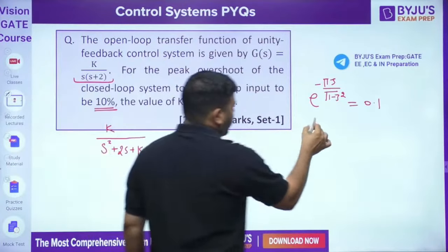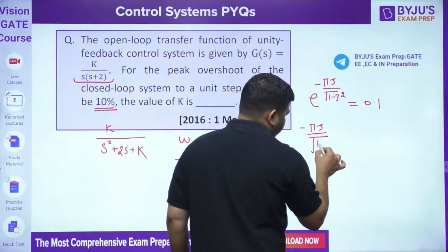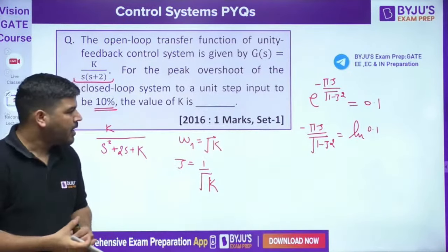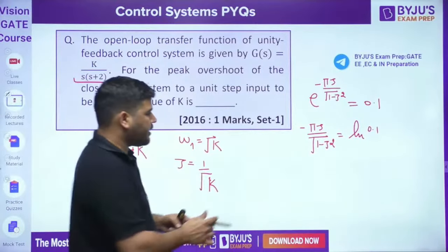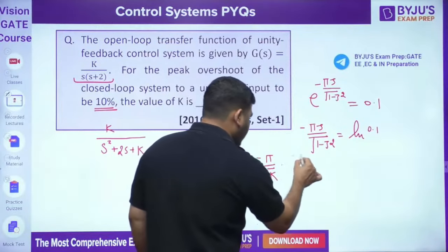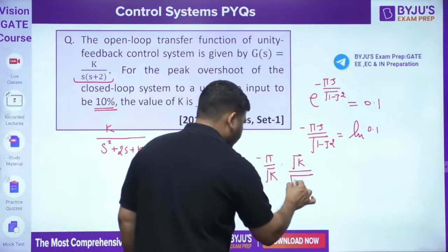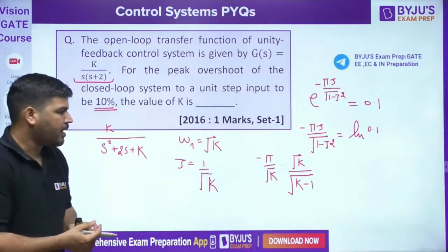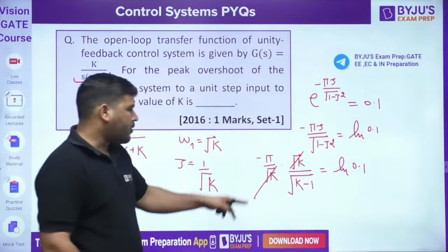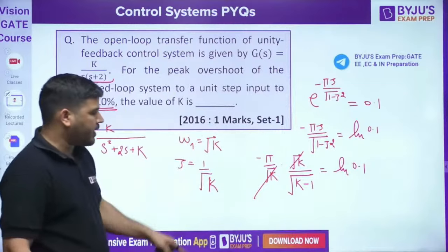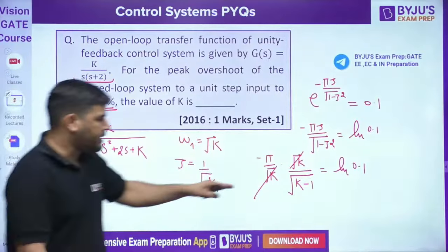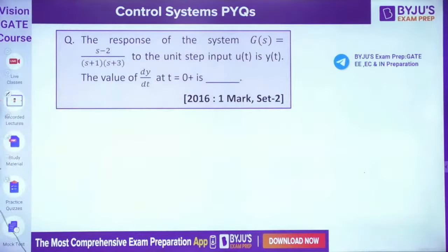If you take ln on both sides, it will become minus pi zeta divided by root of 1 minus zeta square is equal to ln 0.1. You can put zeta as 1 by root K. So it will become minus pi by root K into root K divided by root of K minus 1. This root K is gone and it is ln 0.1. Now from here you can calculate the K value, guys. I don't have the calculator, but you can calculate from here what is the value of K. It's again easy peasy and you can solve it easily. Let's come to the next question.